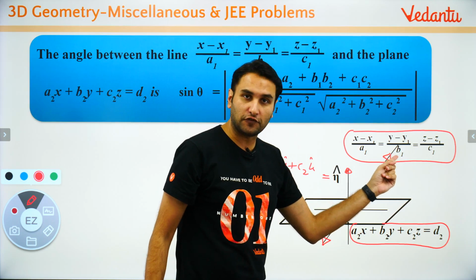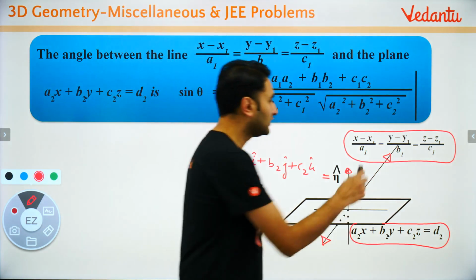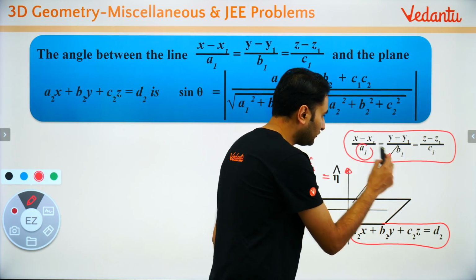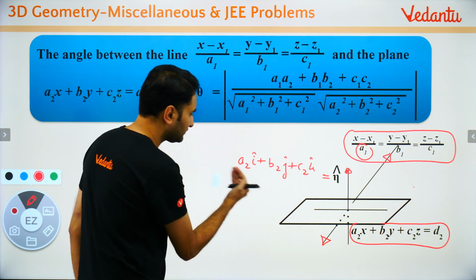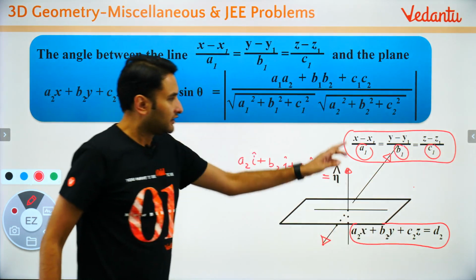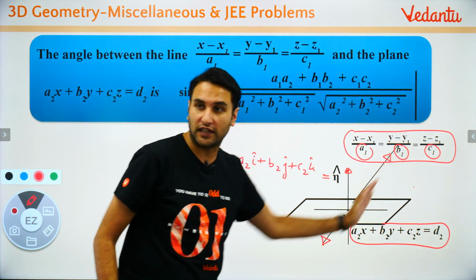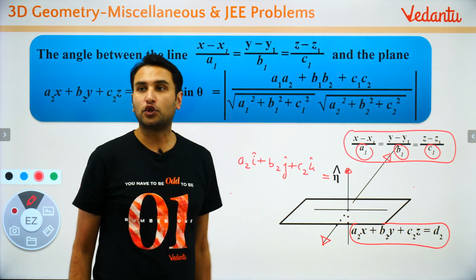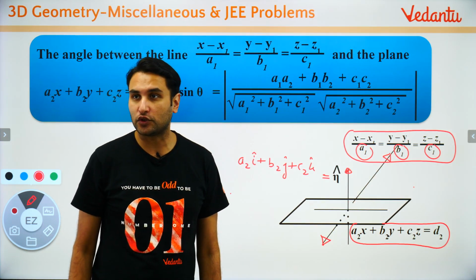If the equation of line is in this format, तो आपको पता है कि a1, b1 and c1, the denominators, represent the direction of the line, to which the line is parallel, yes or no?